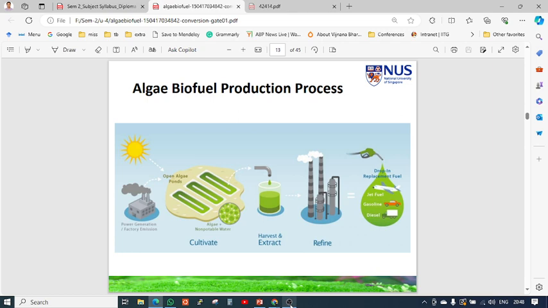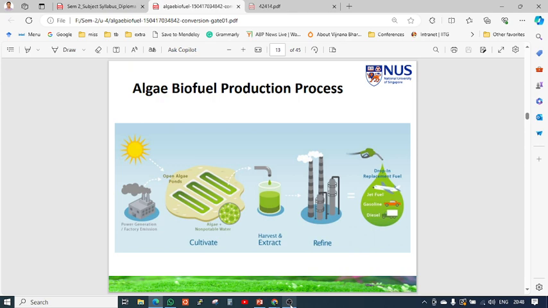Second, where algae can be grown. Algae can be grown, as we already discussed in the first slides, in an open field, open pond, or in different tubes and different structures. So this carbon dioxide and solar light are taken up together by the algae, and after that the algae can be harvested, as in the third figure, because algae are very tiny particles. We have to filter it out from the water and harvest it.